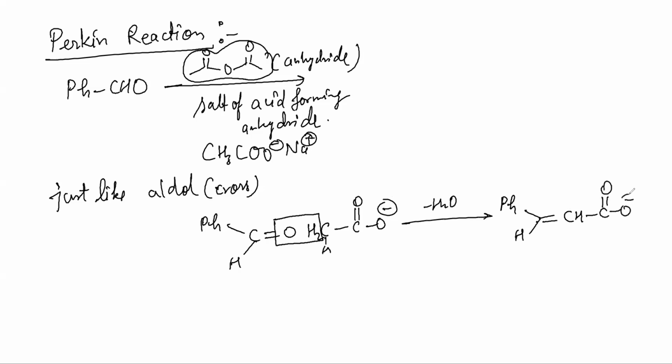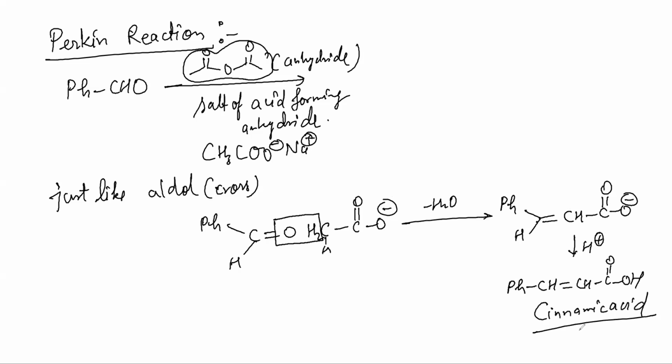Like this product will be formed. And then we add here some amount of H plus. So we get pH, CH double bond CH single bond C double bond O, OH. We call it cinnamic acid. Please note this. This can be asked in your board exam, although this is not in the syllabus of JEE Main or NEET.